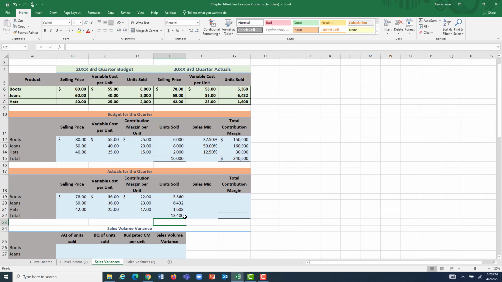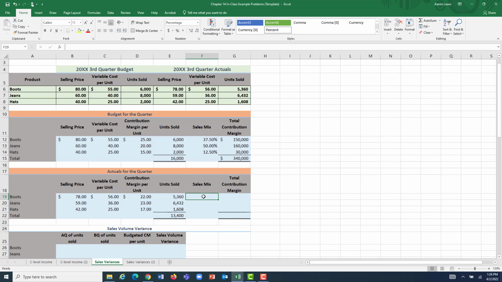But we can't just say that. We got to break it down in terms of why. Is it because we did something wrong? Is there not a demand for rustic apparel? And furthermore, is the whole thing attributed purely to the quantity of goods that we sold? Or in addition, did we not sell the right mix of goods? Did we not sell as many of our most profitable units as we thought we were going to?